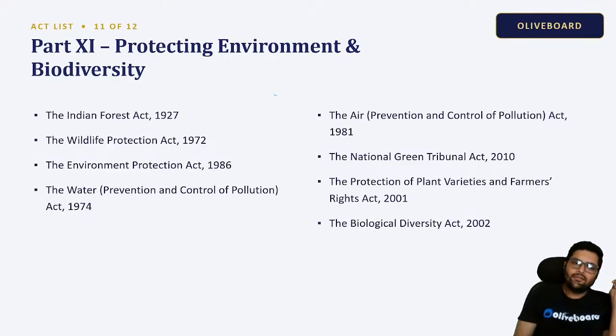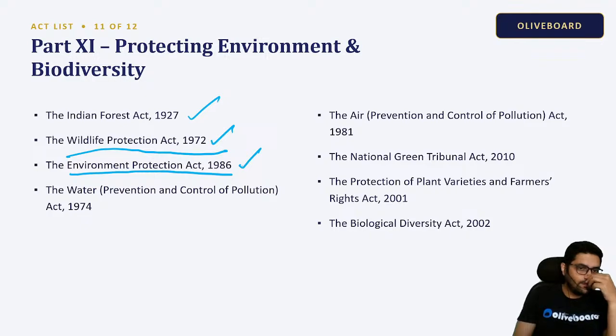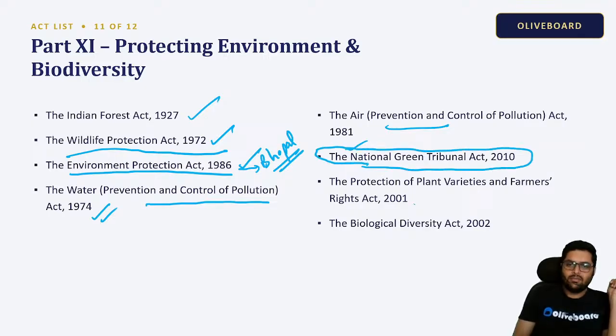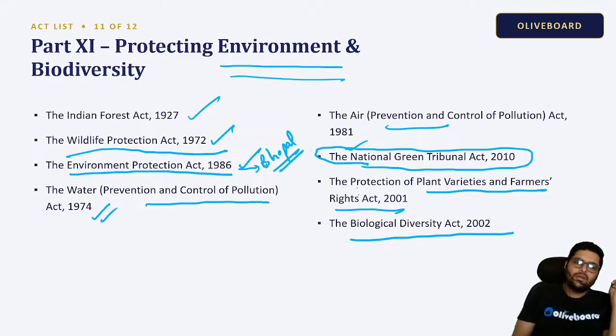For protecting the environment, we have the Indian Forest Act 1927 and Wildlife Protection Act 1972. Very, very important, these two acts. Environment Protection Act 1986 came after the Bhopal gas tragedy. Then the Water Prevention and Control of Pollution Act, Air Prevention and Control of Pollution Act, NGT Act, National Green Tribunal, Protection of Plant Varieties and Farmers' Rights Act, and Biological Diversity Act. These acts are all very important with respect to saving the environment.